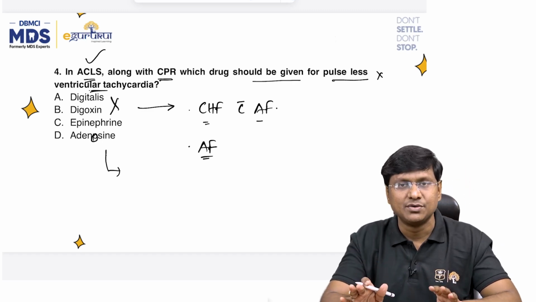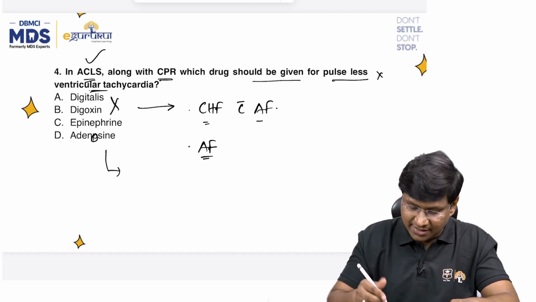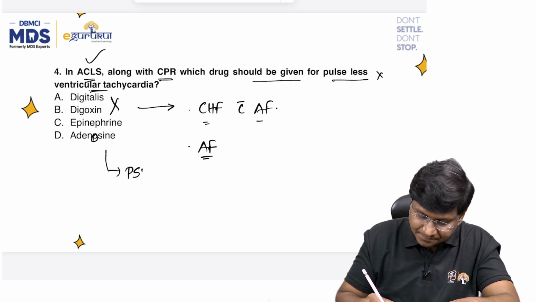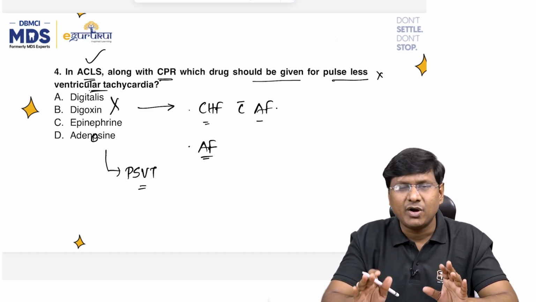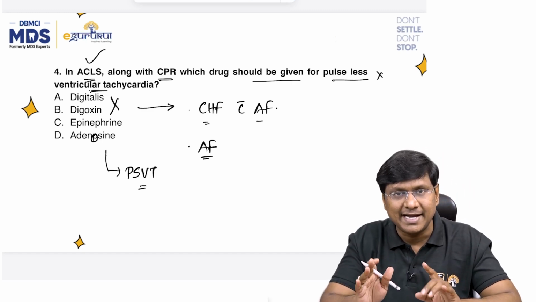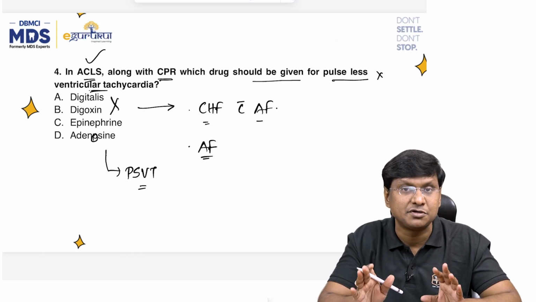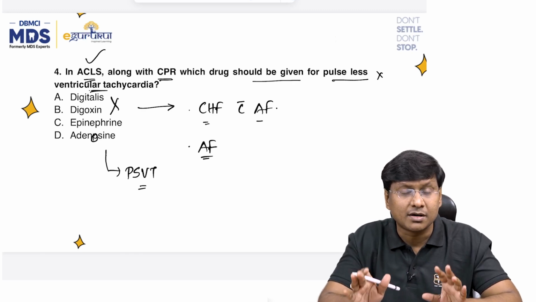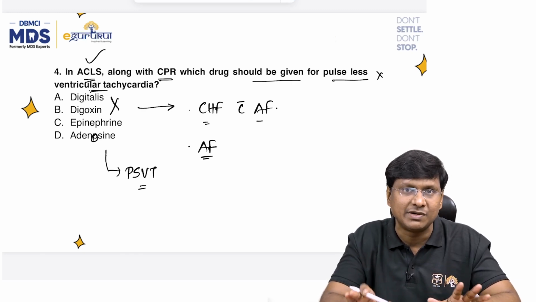Now coming to adenosine. Where do we give adenosine? Adenosine is given in the treatment of PSVT, paroxysmal supraventricular tachycardia. Actually, the first line treatment is activation of the vagal maneuvers, right? Or the application of the modified Valsalva maneuver.